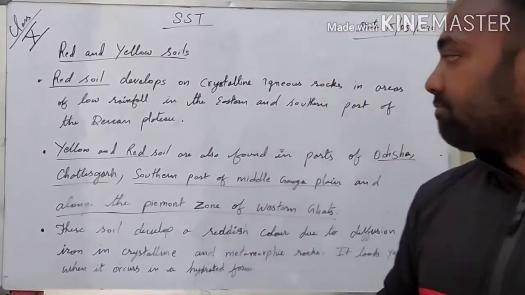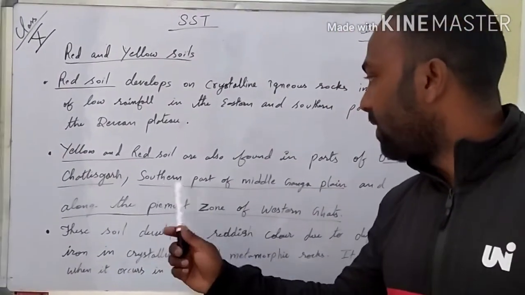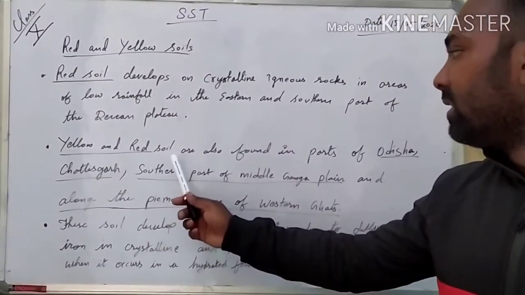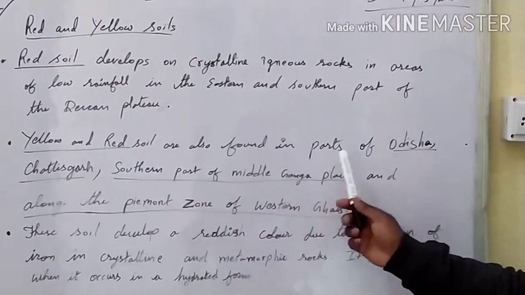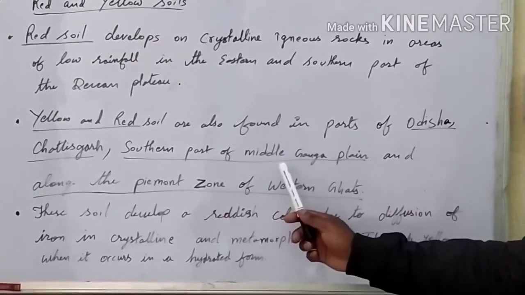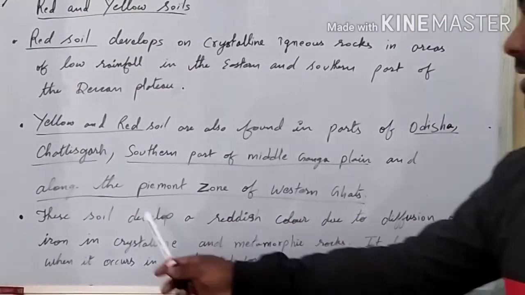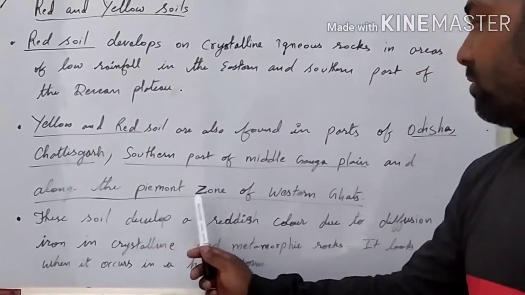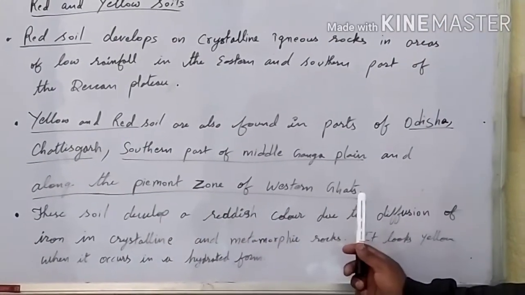Now let us understand where it is found. Yellow and red soil are also found in parts of Odisha, Chhattisgarh, southern part of Middle Ganga plain, and along the Piedmont zone of Western Ghat.